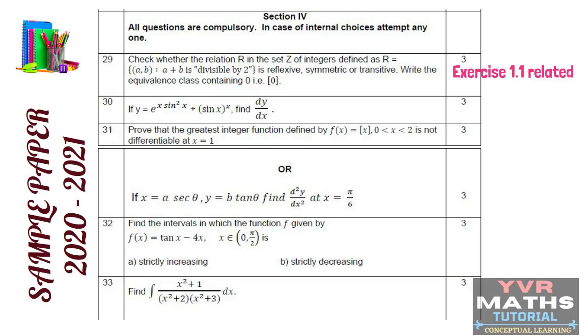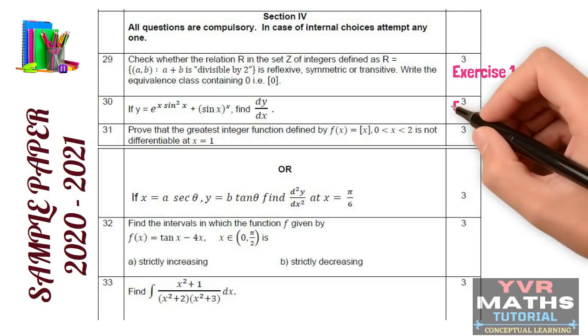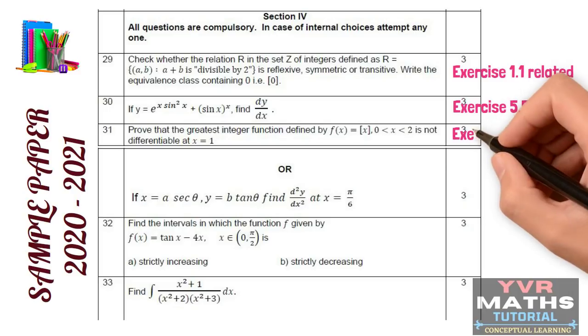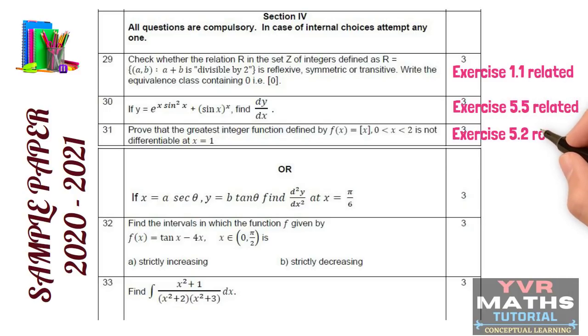See question number 30. Question number 30, they taken from the chapter continuity and differentiability, based on the concept logarithmic differentiation. This question is related to exercise 5.2. See question number 31. Question number 31 also they taken from the same chapter continuity and differentiation, but from the concept differentiability, which is related to exercise 5.2.